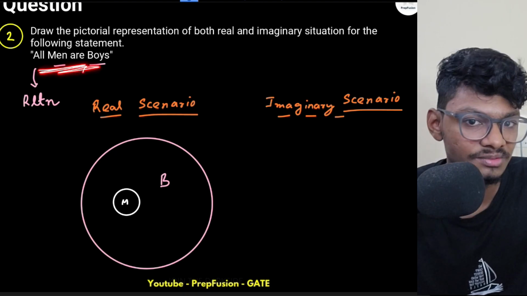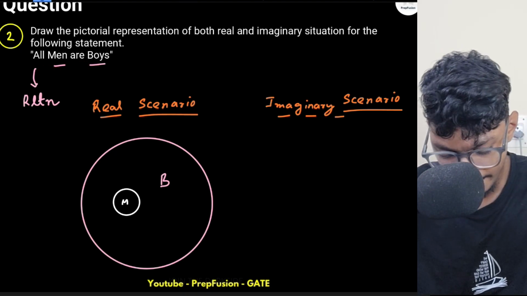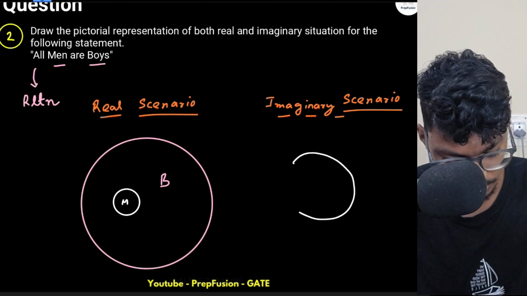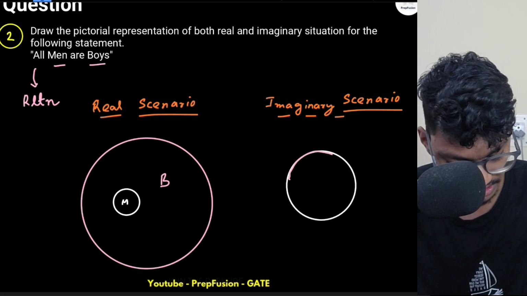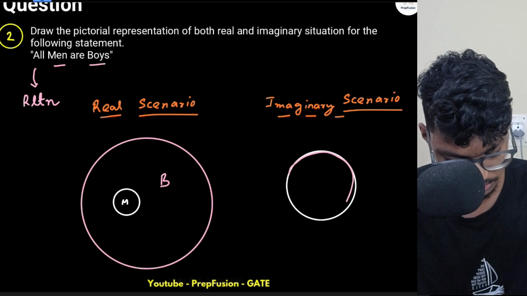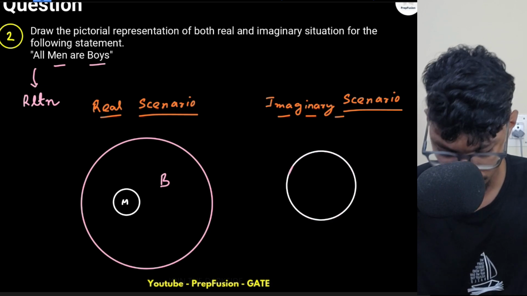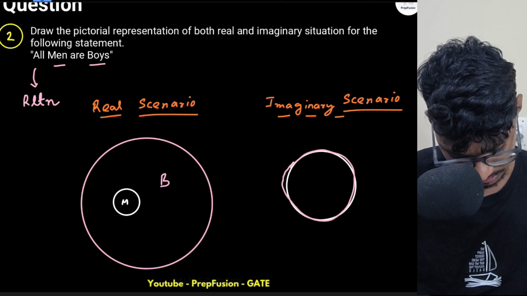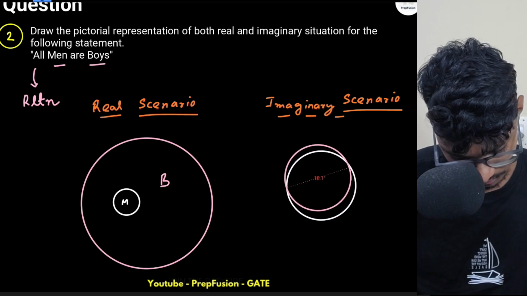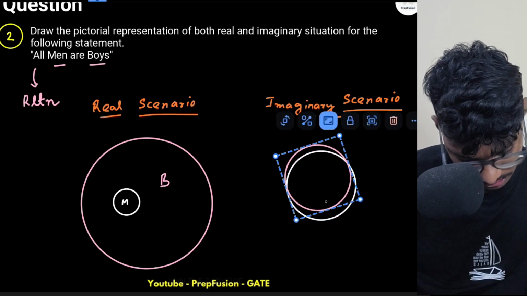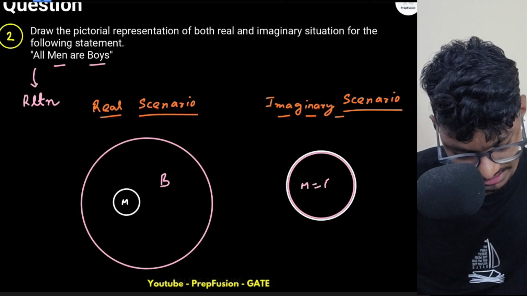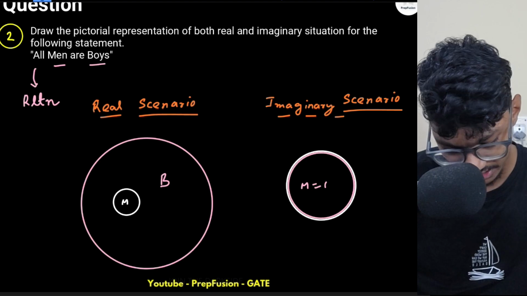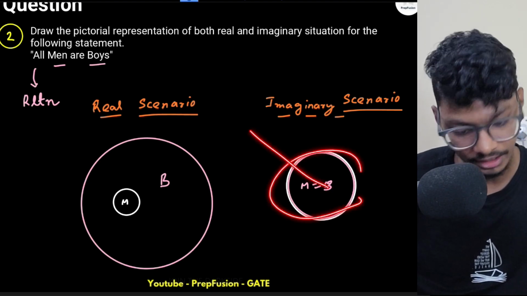What are the edge cases? They tell me all men are boys. So there can be one edge case where my men, all men and boys, these circles almost cover each other. Sadly, it's difficult to make a circle over here. Yeah, just draw one thing. These two circles are almost equal. So all men are boys. So is this picture correct according to the given statement?